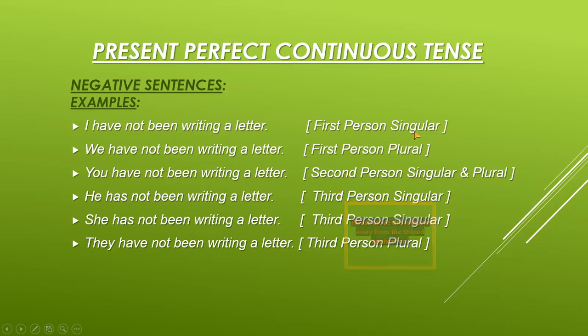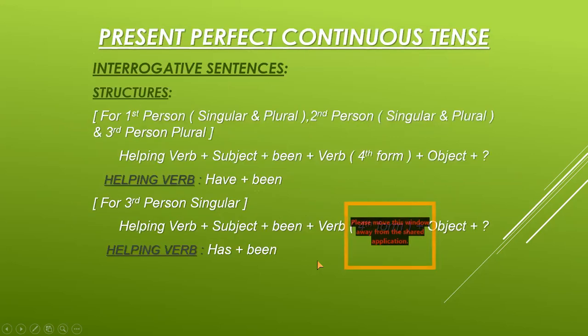Now the persons which have been used in the examples are written over here in their singular and plural forms. It is also mentioned where we have used singular forms and where we have used plural forms.